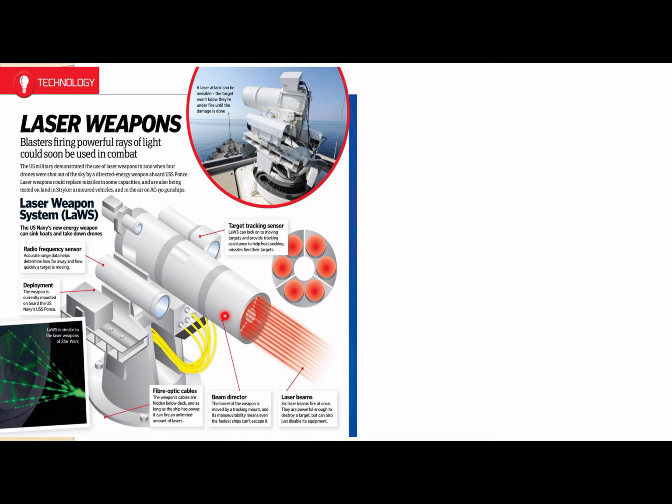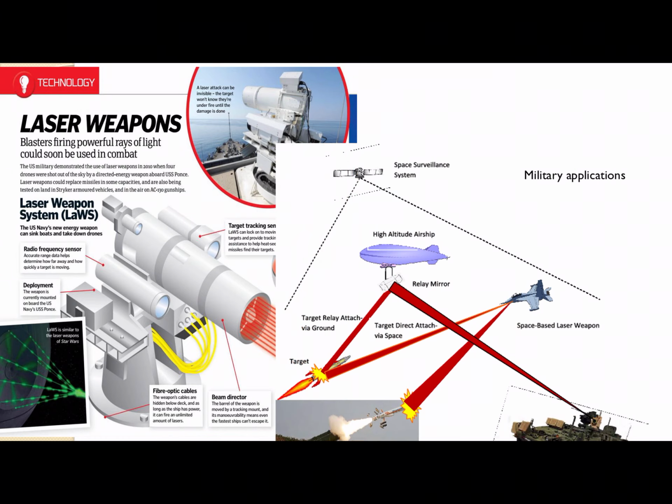Further, in the field of surveillance, the laser is being used in space surveillance systems. With the help of satellites and other equipment, it is possible for us to detect an enemy's missiles and planes early.